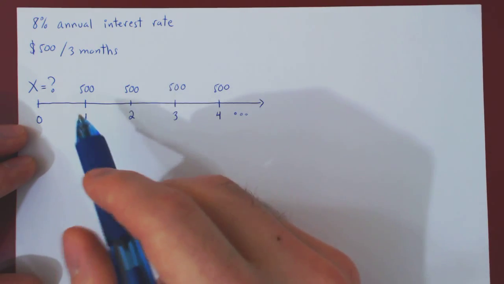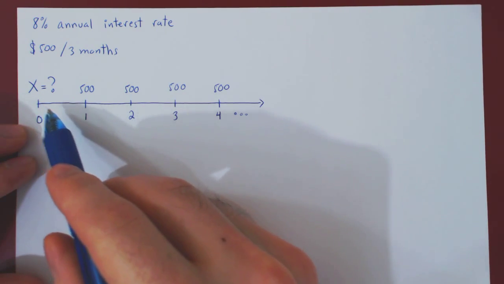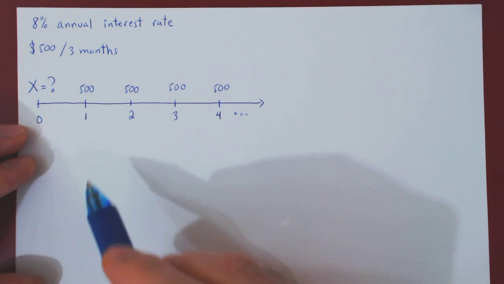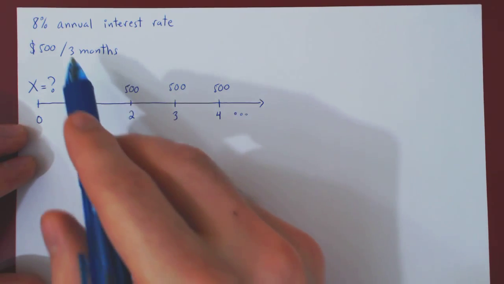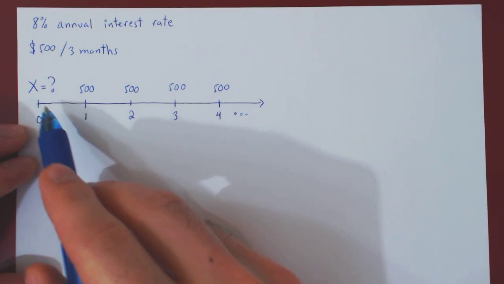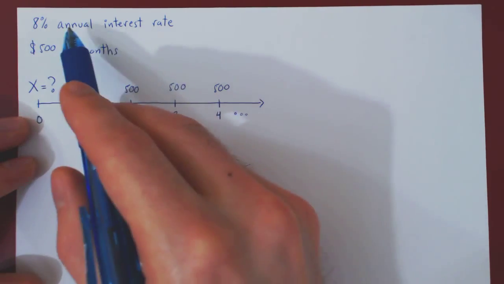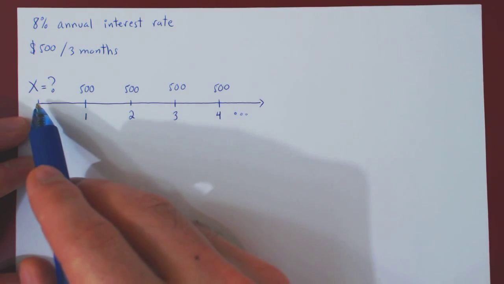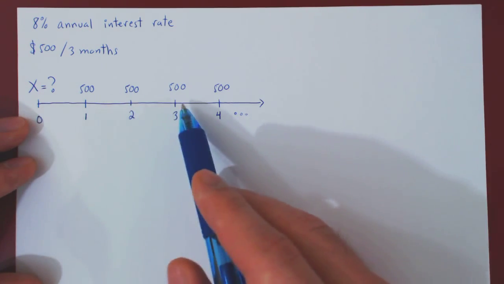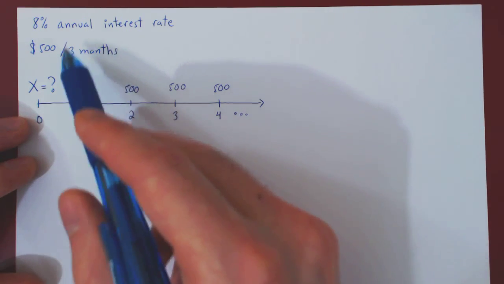Well, first let's figure out what is the interest rate for a given time interval. Now, as we've just said, each interval corresponds to 3 months, but 8% is an interest rate for a year. Well, in 1 year, you can fit 4 periods of 3 months.